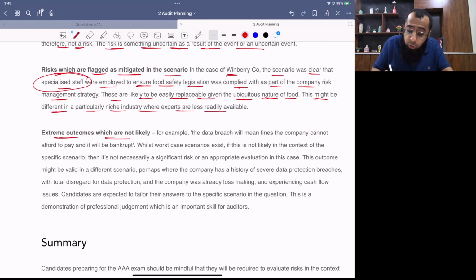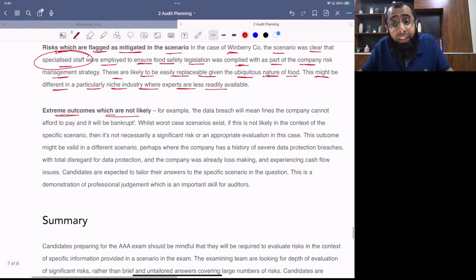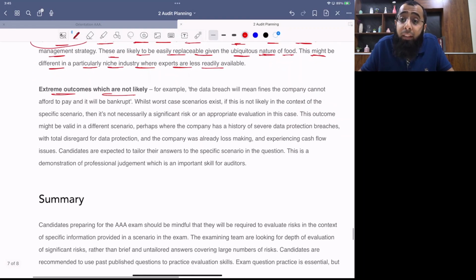And extreme outcomes which are not likely to occur, which I stated while I was writing a risk of high giving. Like what students do is they simply jump to bankruptcy.